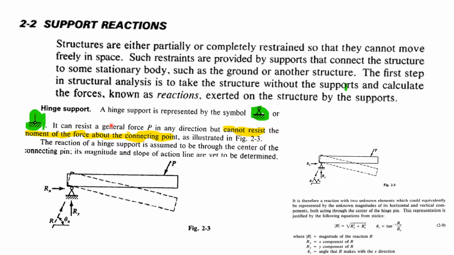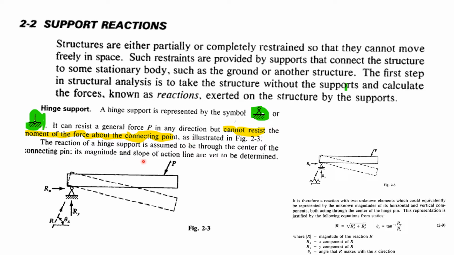That means what? For example, a hinge support is represented by a symbol like this, or like this also we can represent. It can resist the general force P in any direction, but it cannot resist the moment of the force about that connecting point. For example, this point, if we apply some load, it will try to rotate. That means it is not restraining the rotation, only arresting the lateral and vertical movement. This kind of support is called a hinge support.